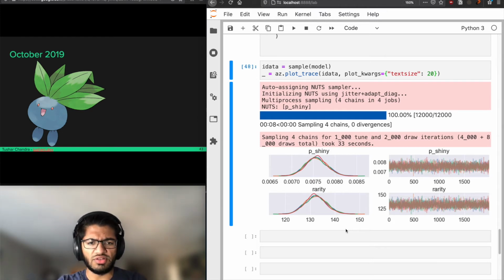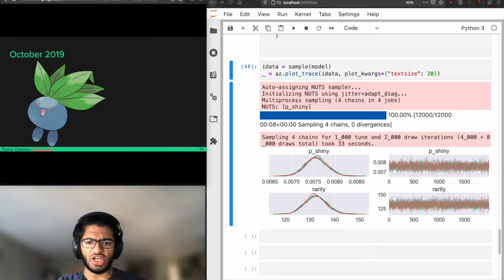In general, though, I would say to avoid giving point estimates, and I would say it's most likely that the shiny rate is around 1 in 120 to 1 in 140 or something like that. Giving point estimates creates a certainty that we want to avoid because we can never know the shiny rate for sure, and instead we should try to speak in ranges and convey this uncertainty where possible.